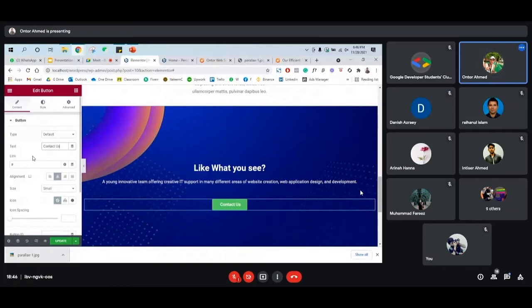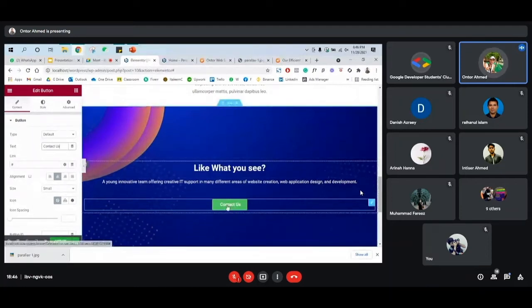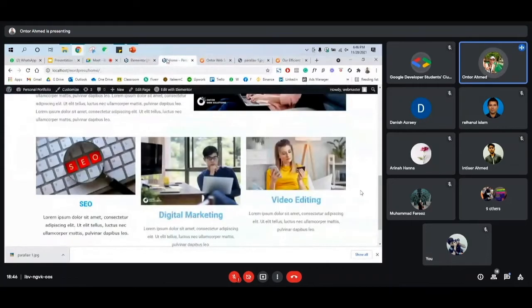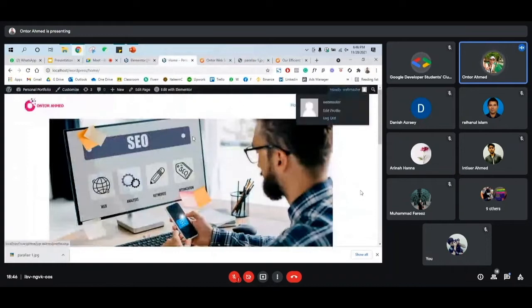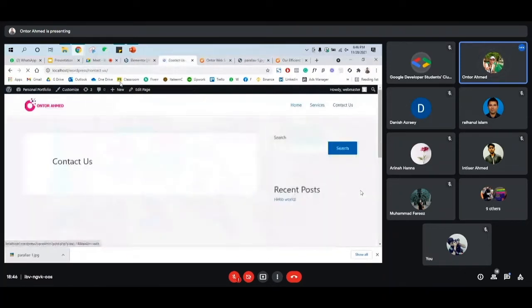And then we have one more option, the link. If a client or any of your friends click on that button, where should it go? It must go somewhere. So once they click on contact us, they should arrive at the contact us page, which we will edit later on. So just click on contact us and then copy that link, the URL. Just copy that one.